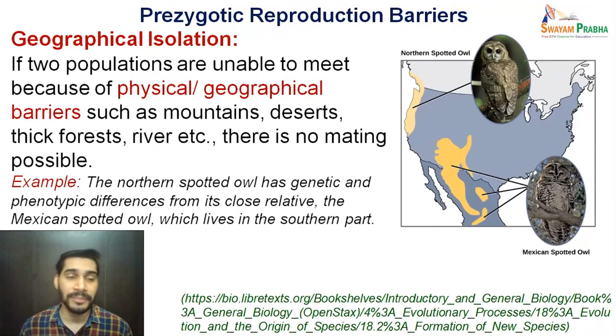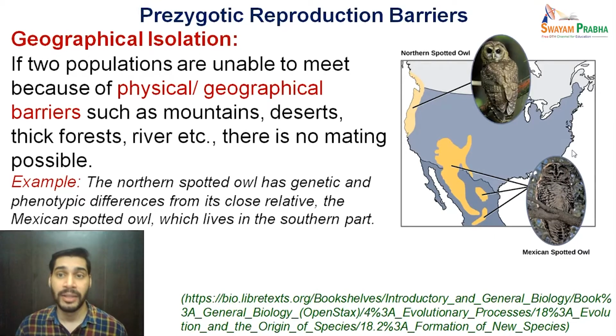For example, the northern spotted owl, which stays on the western coast of America, has very characteristic genetic and phenotypic differences from its close relative, which is called the Mexican spotted owl, which resides in the southern part. So here you can see this is the northern spotted owl and here it is the Mexican spotted owl.